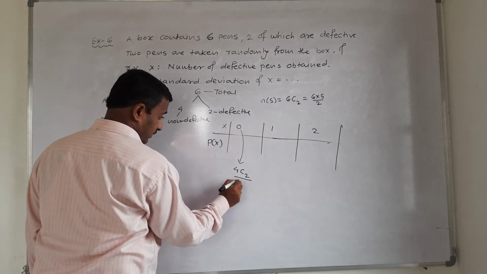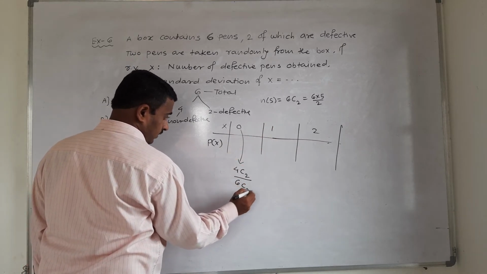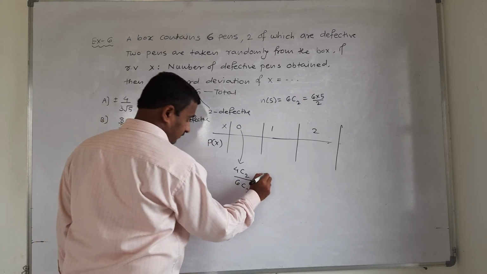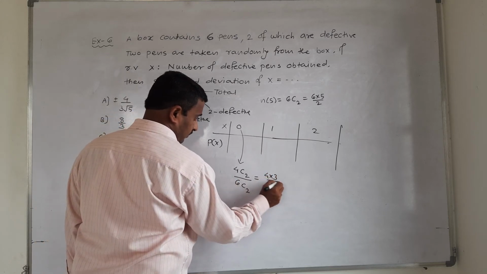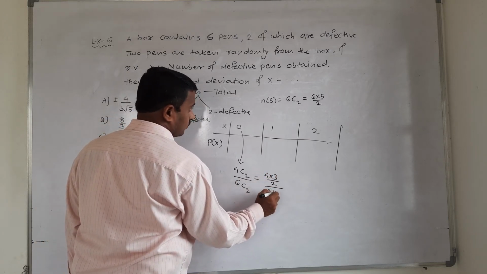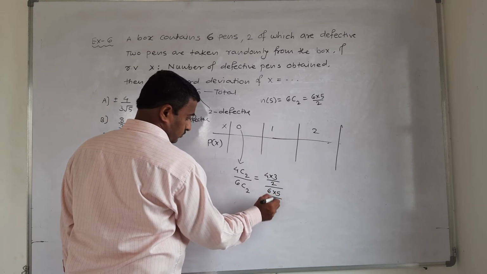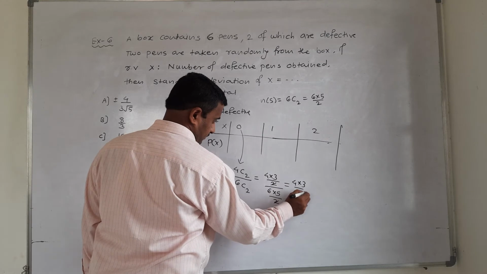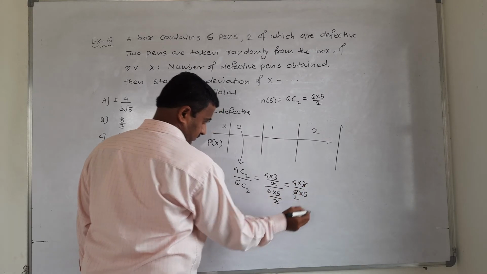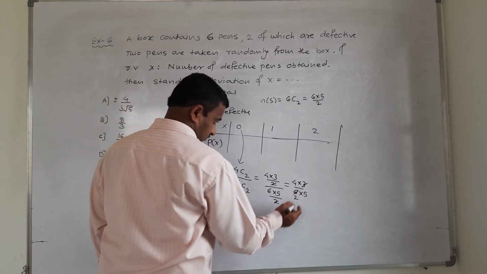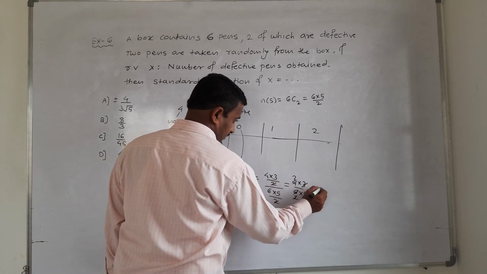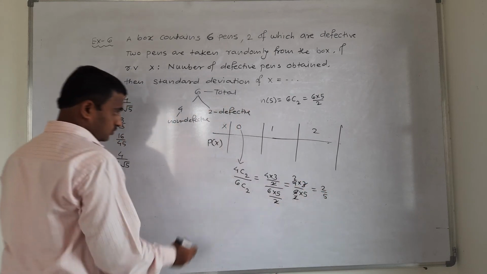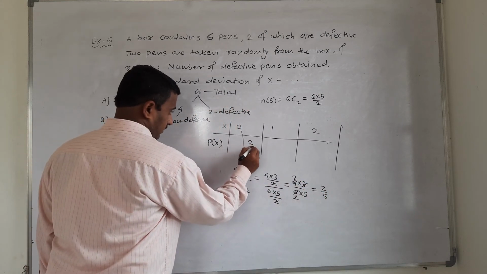That is, the sample space is 6C2. This calculation gives us 4 into 3 upon 2 divided by 6 into 5 upon 2. 2 gets cancelled. 4 3 upon 6 5. 3 twos are 6 and 2 twos are 4, gives 2 by 5. That is 2 by 5.